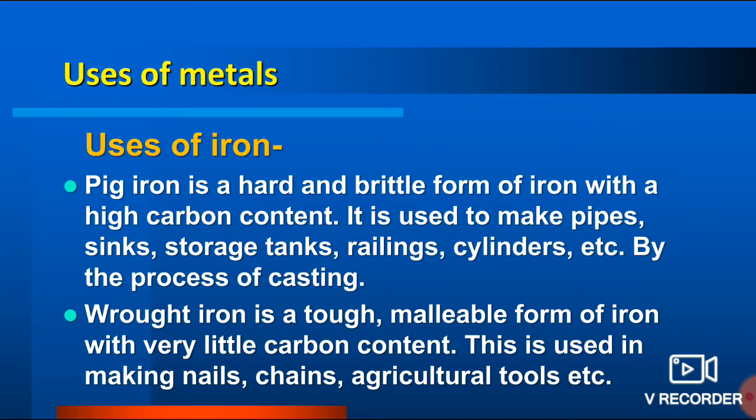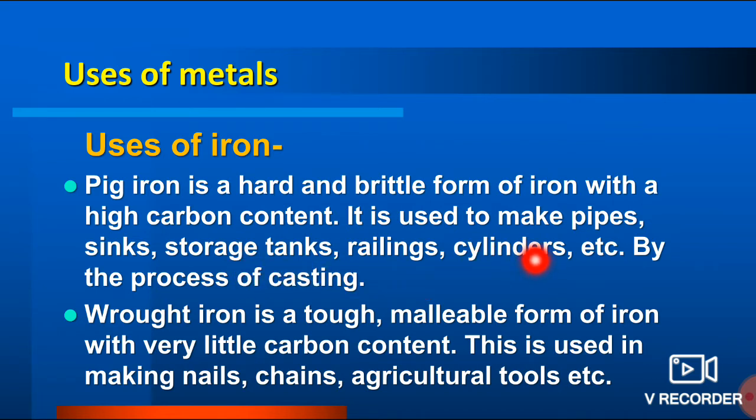We are having two different types of iron. One iron is pig iron and second iron is wrought iron. Why is this pig iron, and this wrought iron? Based on their behavior they are showing. This pig iron is hard and brittle, and this is used to make sink, storage tank, railings and cylinder.